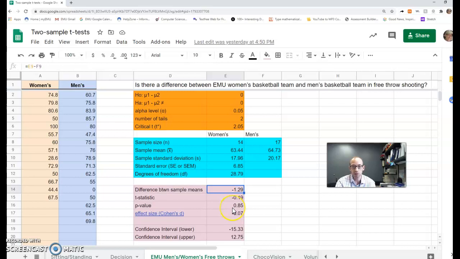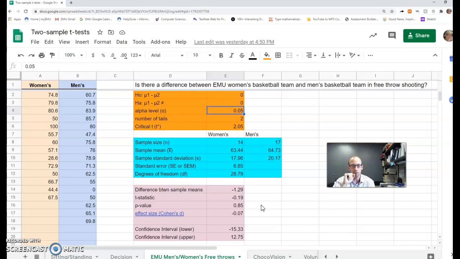The p-value, 0.085. Remember, p-value low, null must go. How low does it have to be? It has to be under that alpha level there. And it's nowhere near that alpha level. So 0.085, we're not even close to statistical significance here.